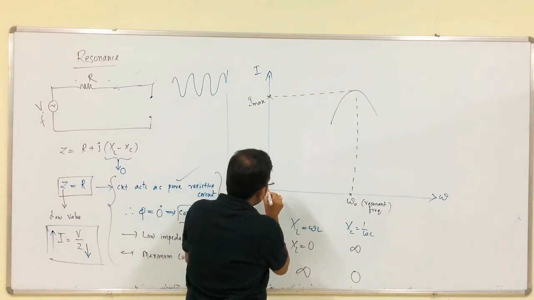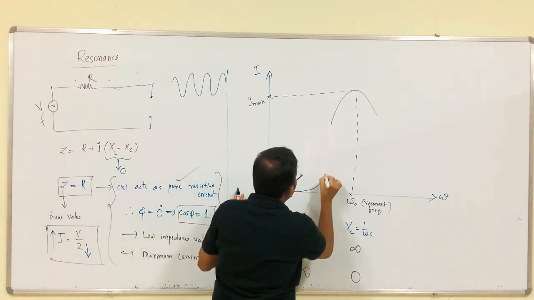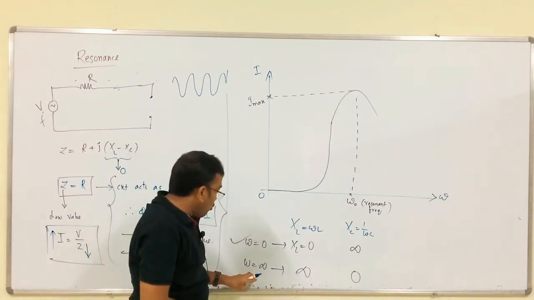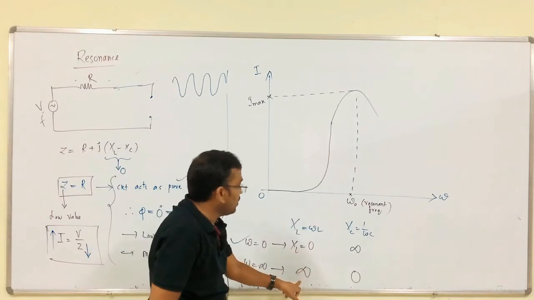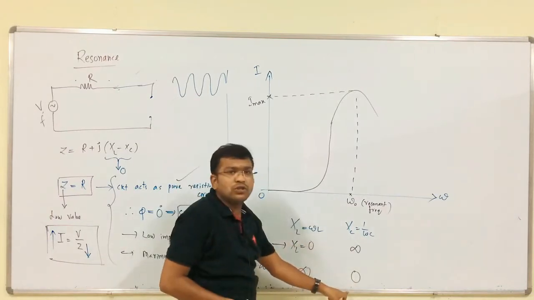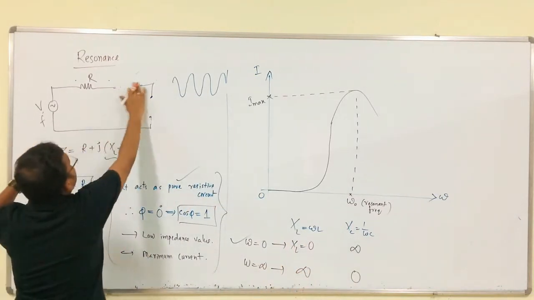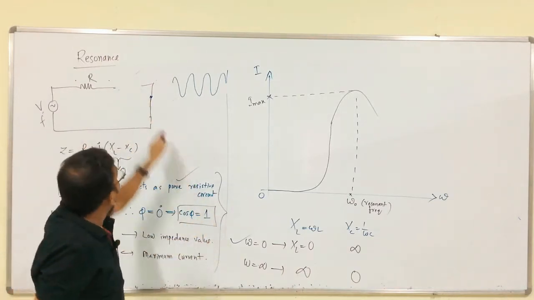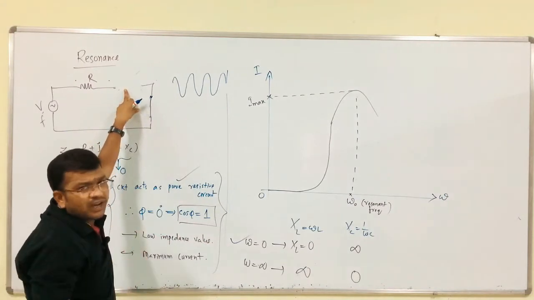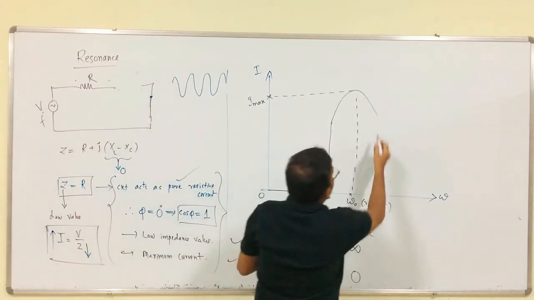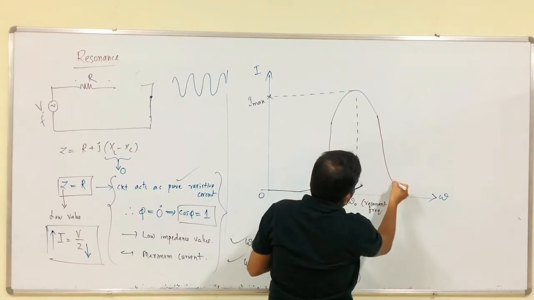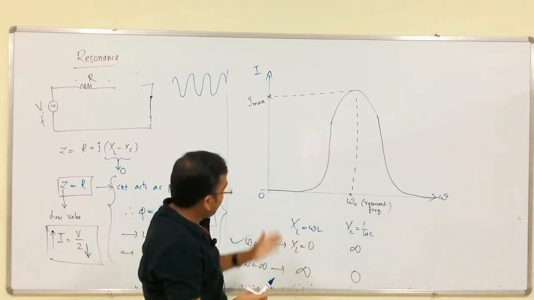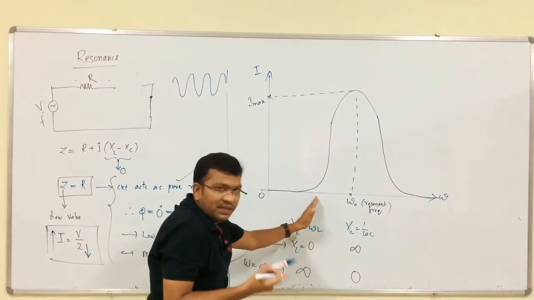So, like this we are going to get. When omega is infinite, XL is equal to infinite, XC is equal to 0. Here XL is open, XC is short. In this condition also, it is an open circuit condition, so there is no current in the circuit. When it is infinite, there is no current in the circuit. When it is 0, also there is no current in the circuit.